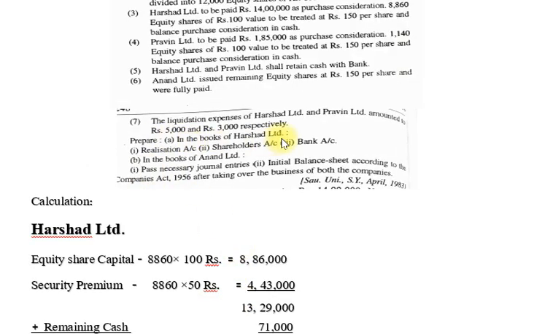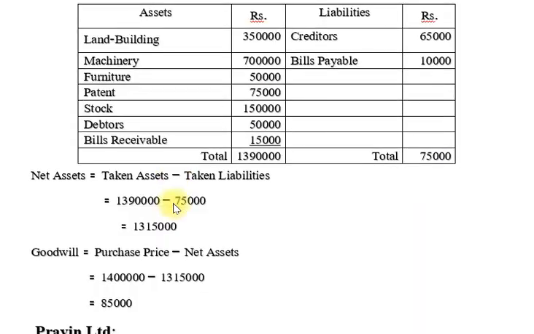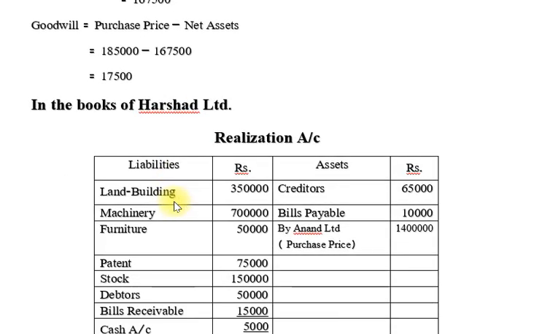Now friends, we start our second calculation. Prepare in the books of Parsad Limited the realization account, shareholders account and bank account. So now friends, we start our second calculation.